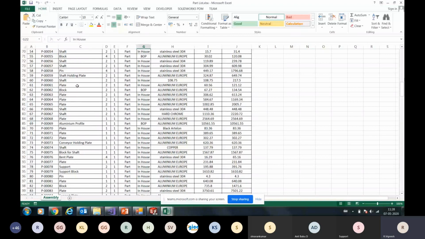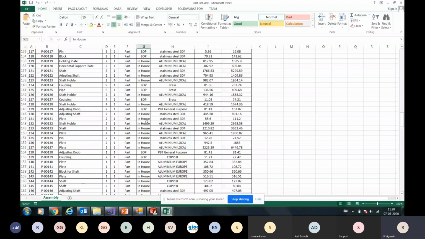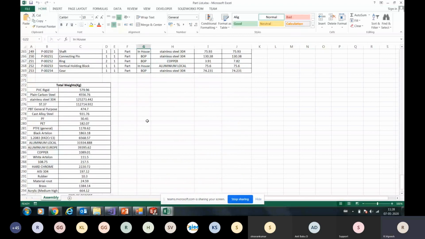Right now, we have done it only for manufacturing parts and the hardware or BOP. So you can do it accordingly. This customization is also possible based on your own requirement, the industry requirement. And all the reports shall have their own material composition summary at the end of the report.